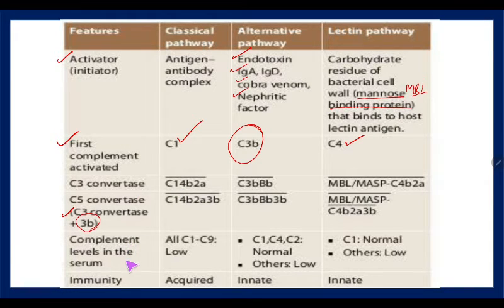And coming to the complement levels in serum, in the classical pathway, C1 to C9 will all be low. In alternate, C1, C4, C2 will be normal, others low. In lectin, only C1 is normal and others are low.